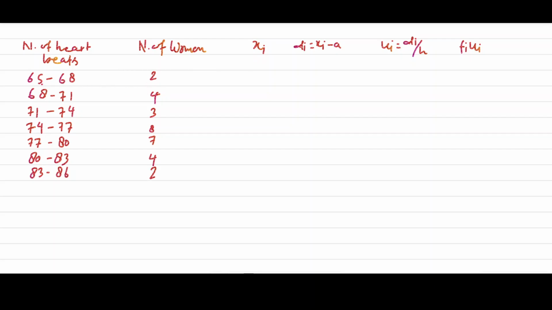Now here 65 to 66, 67, so there is some number missing because there are 2 numbers, so we should choose a mid value. Mid value for this will be 66.5. Now this is 69.5.